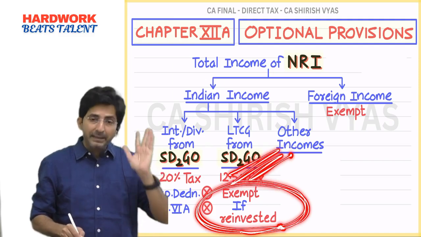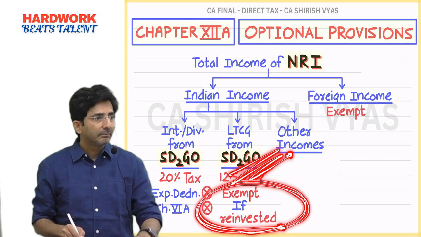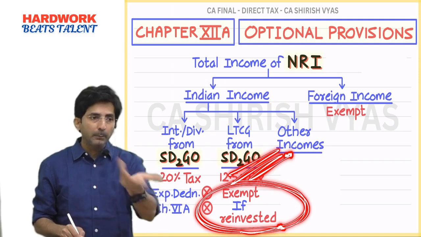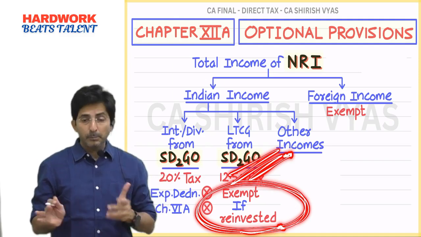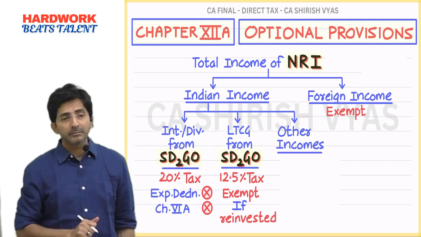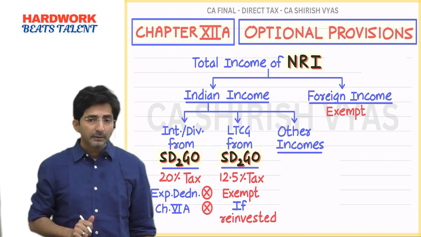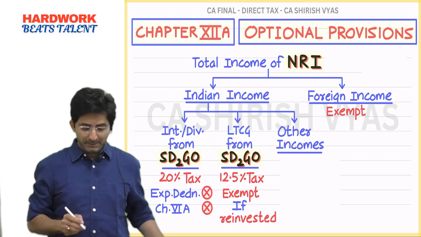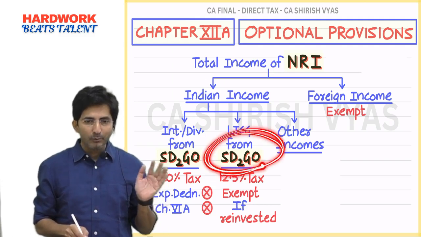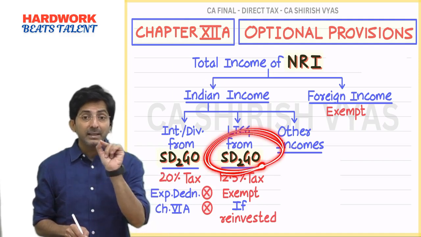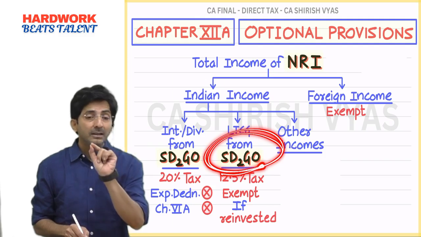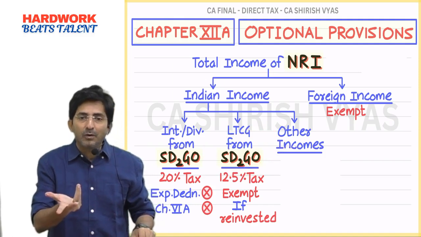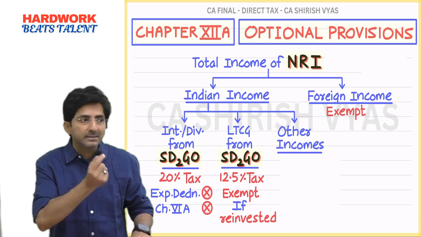If you see the brighter side, you can always remain tax free if you keep rolling. If you keep rolling SARGO, means you sell SARGO, reinvest in another, again if you keep rolling the money, you will never pay the tax. This is the brighter side. But the negative part is, what is the negative part? When you pay STT, you get exemption of 1,25,000. That is not there. But see, STT paid is possible only in shares. STT is levied on equity shares.